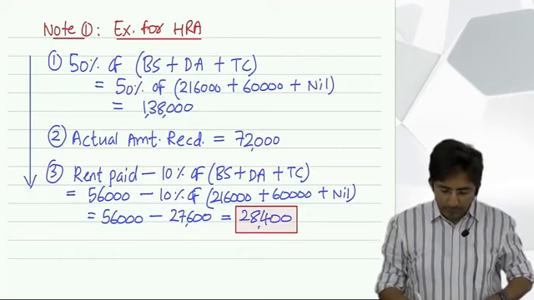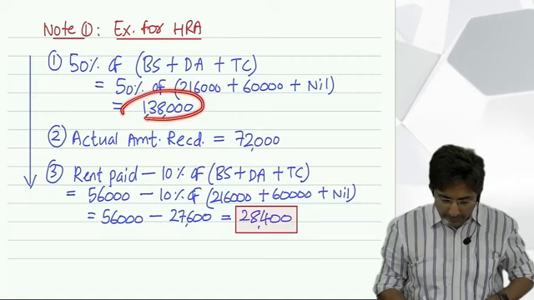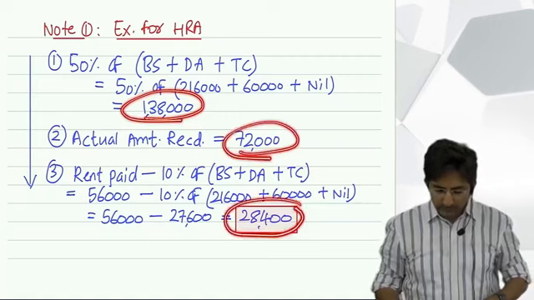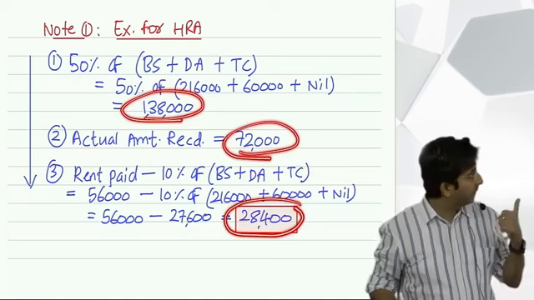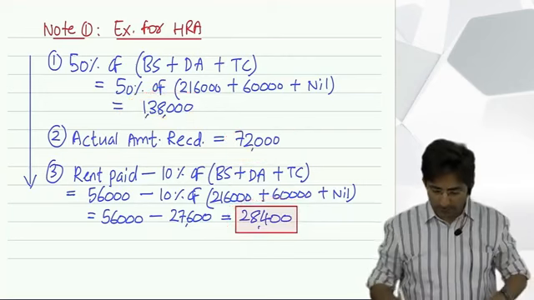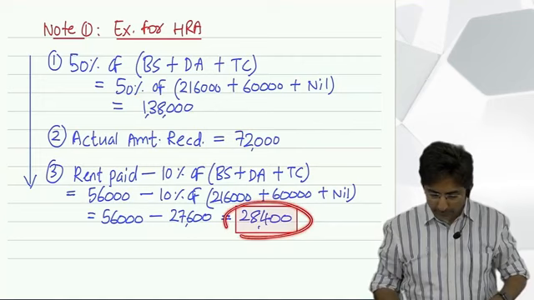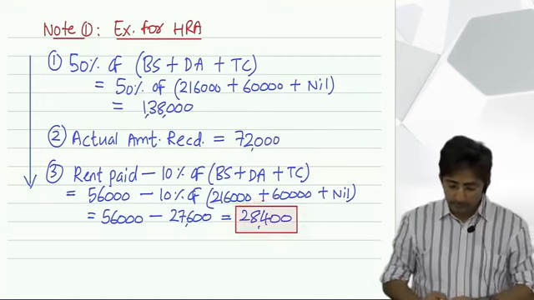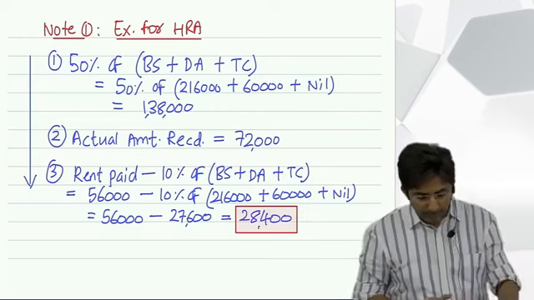And then we have got three amounts at our disposal, 1, 2 and 3. These are the three amounts, right? You have to select the one which is lowest and put that amount in the box, the one which is lowest, 28,400. This amount you will deduct.